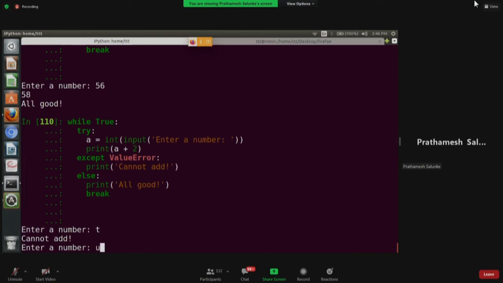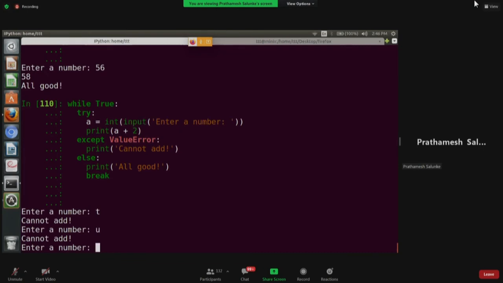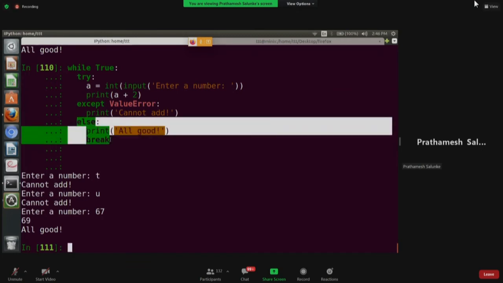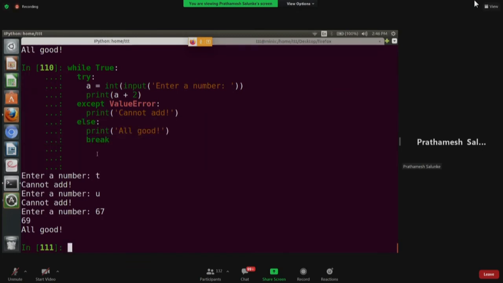Again, if I try wrong, it will say cannot add. Till the time I give right input, it will add and obviously break. The control passes to the else. So else is called when there is no exception. In that case, the else block is executed. So this is one additional thing.